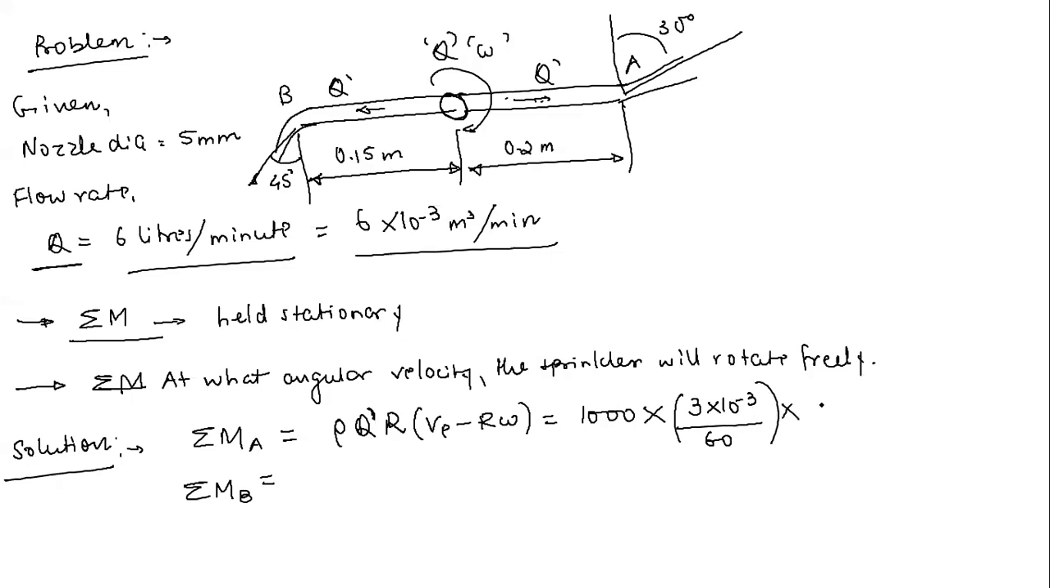Now what is R in this case? 0.15. R, radius. So in this case, see, I have taken A on this side, B on this side. So this will be 0.2.